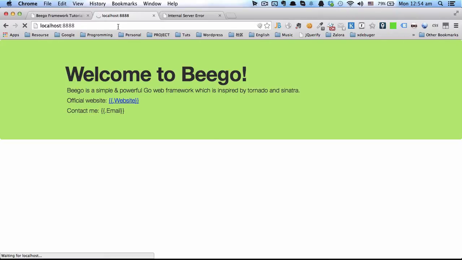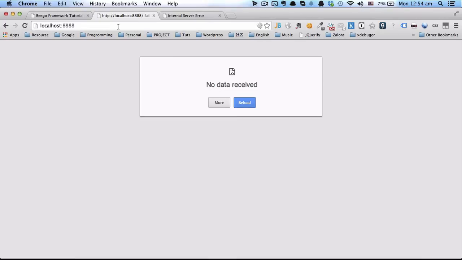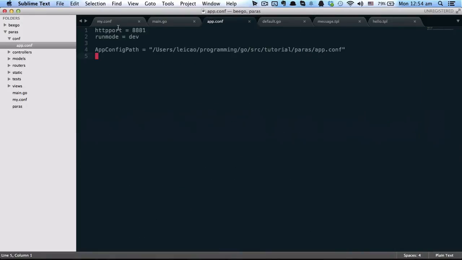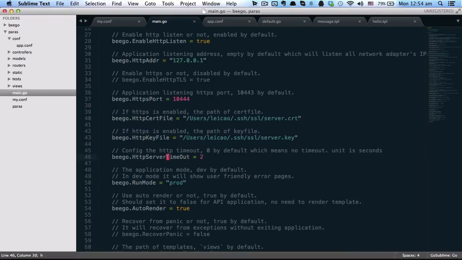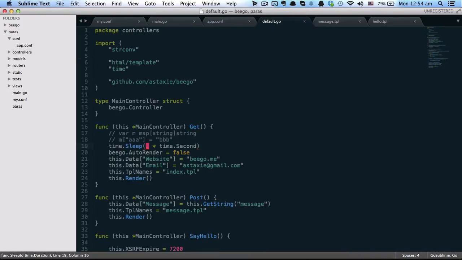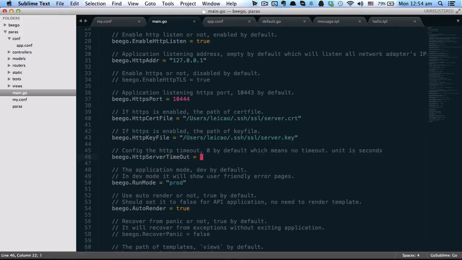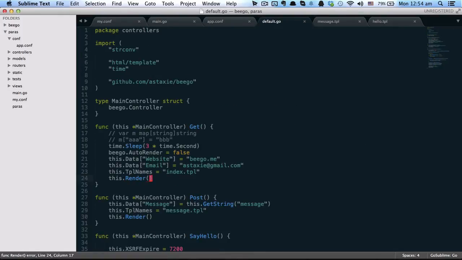Right now the browser is trying to reconnect to the backend. As you can see, it timed out for around 6 or 7 seconds. It is because we set up this HTTP server timeout to 2 seconds, and our project will sleep for 3 seconds. So when the request comes in, our project waits up to 2 seconds, which is set by this timeout. So after 2 seconds, the HTTP connection will close.